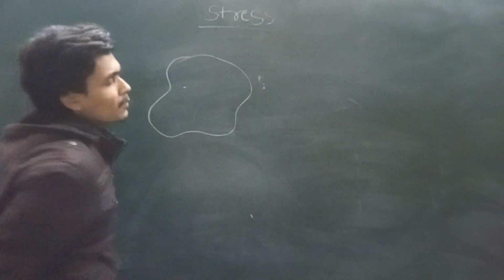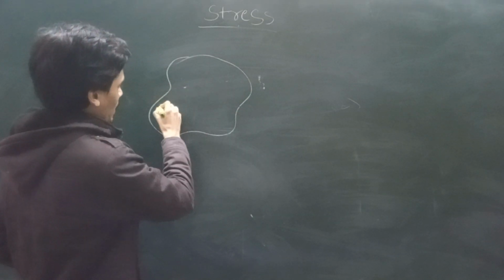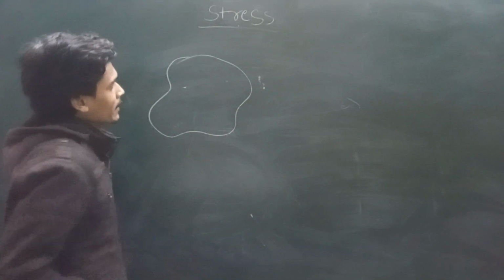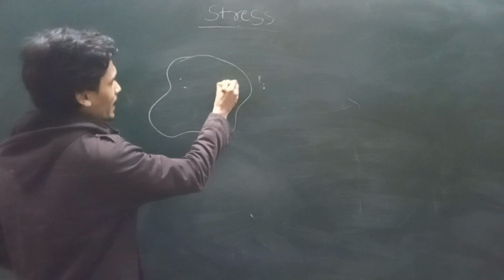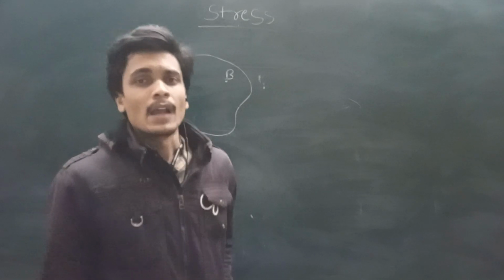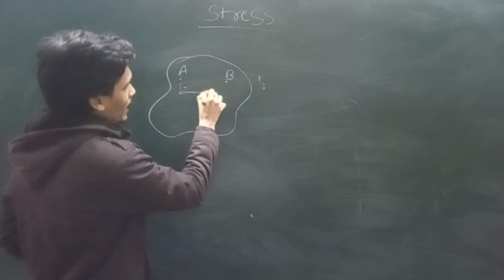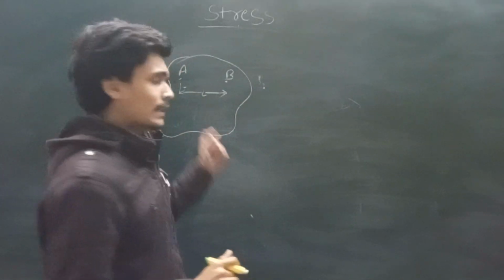This is the body, and this body is made of different particles, n numbers of particles available in this body. Let's take two particles A and B, and they are situated at length L.